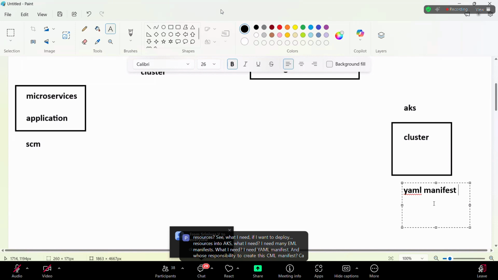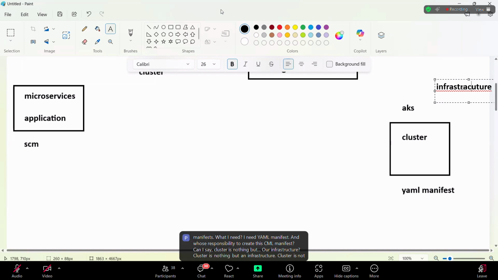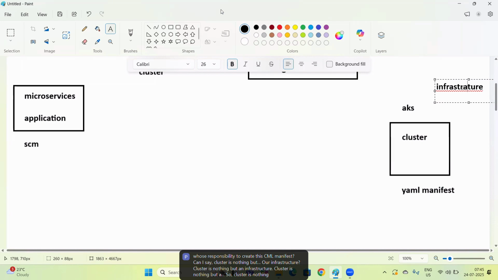Can I say a cluster is nothing but infrastructure? Cluster is nothing but infrastructure, right? I'm just putting infra.